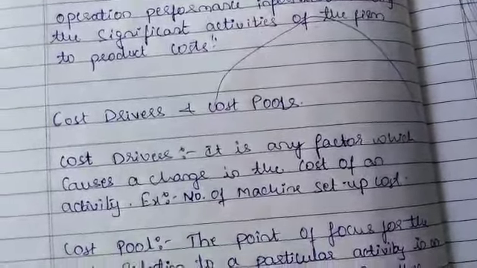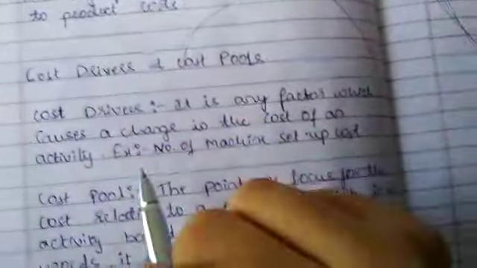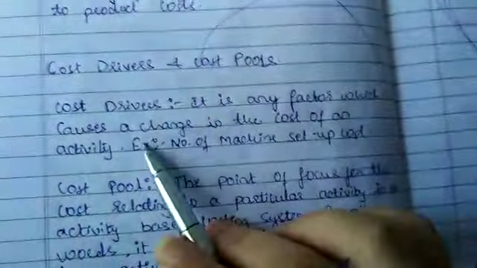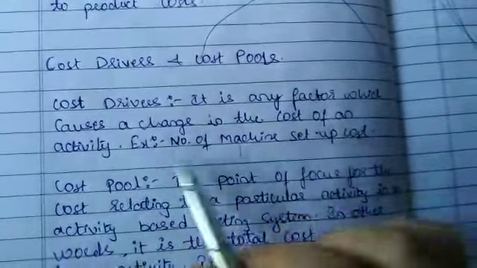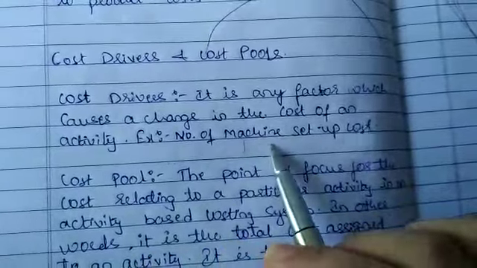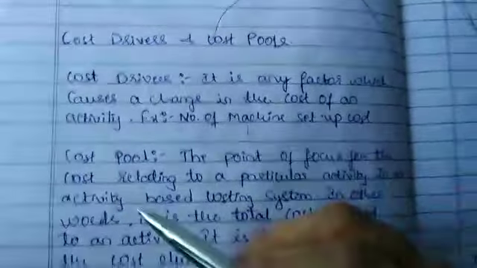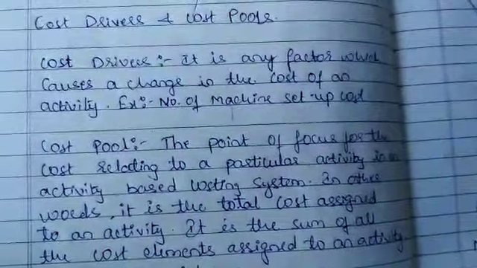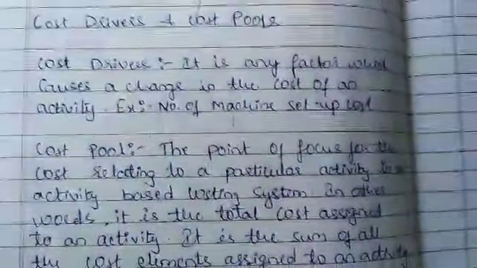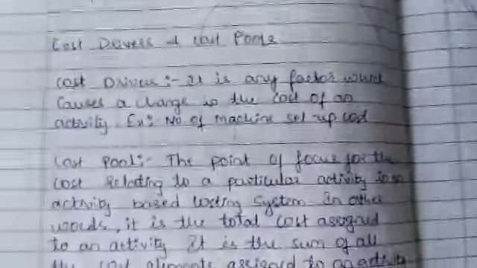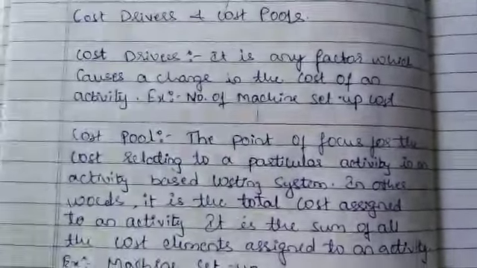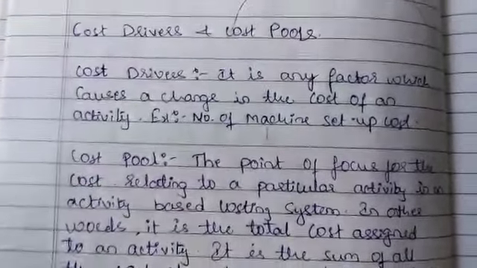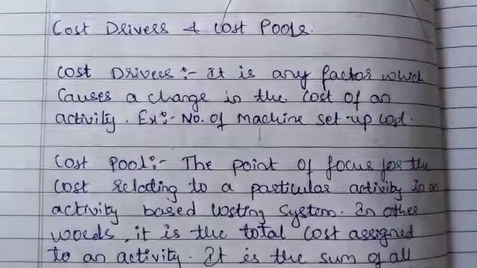Okay, the meaning of cost driver is any factor which causes a change in the cost of an activity. For example, the number of machine setups. Here the cost driver is nothing but a factor which makes a change in the cost of that machine, for that activity.